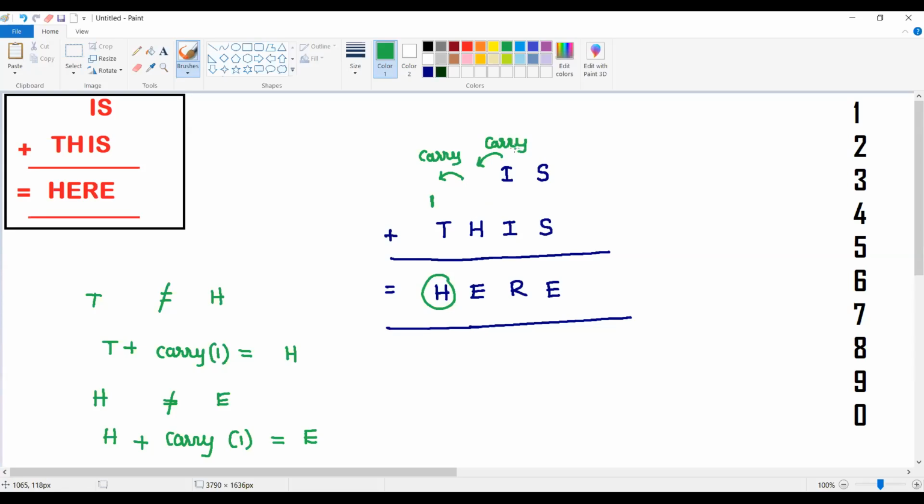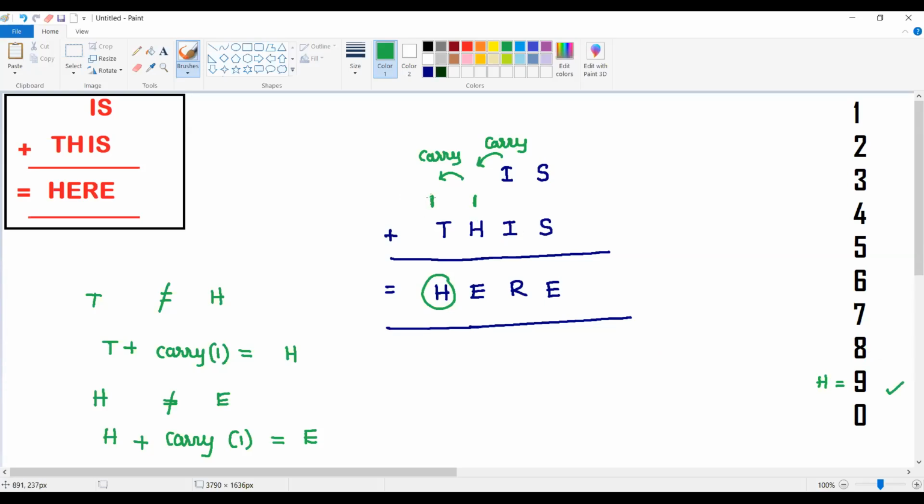So let's assume you get a value of this 1. What is the possibility of H? H must be equal to 9. Why? Because that is the only maximum number of H which can generate a carry. If I take the H value as 8, 1 plus 8 is 9. It is a single digit number.